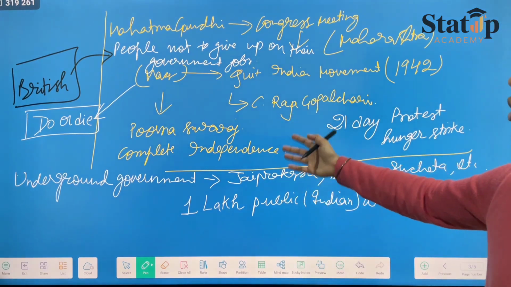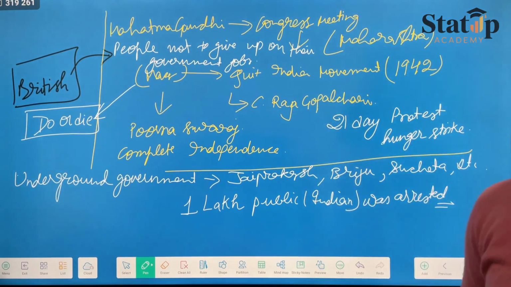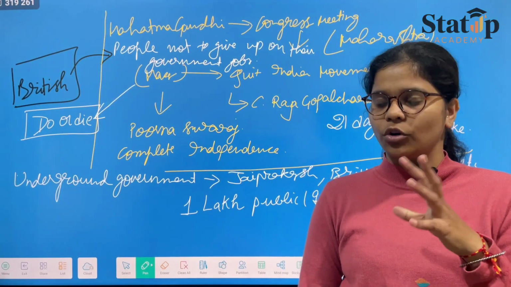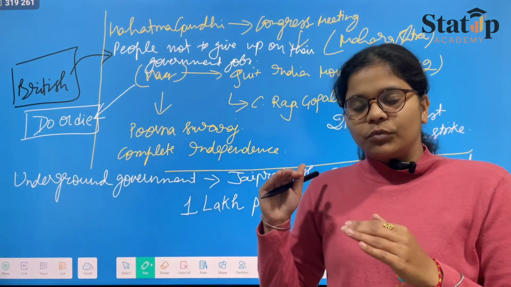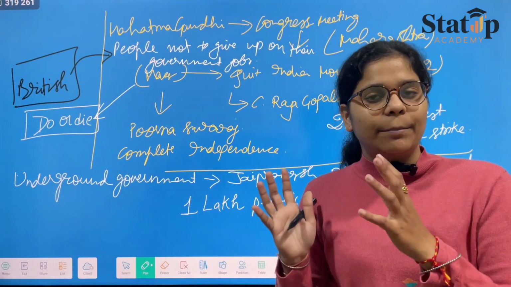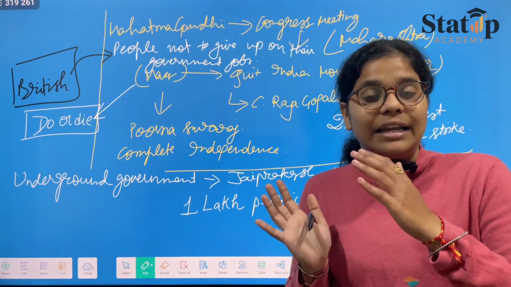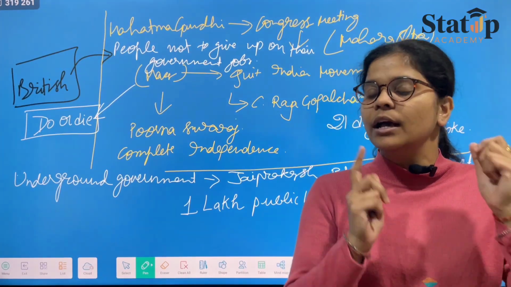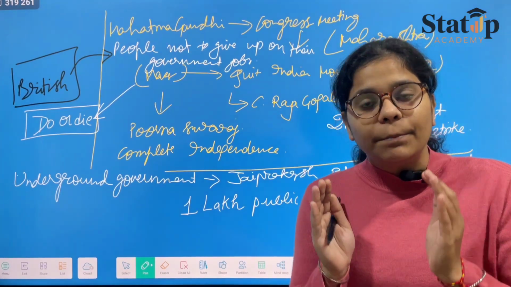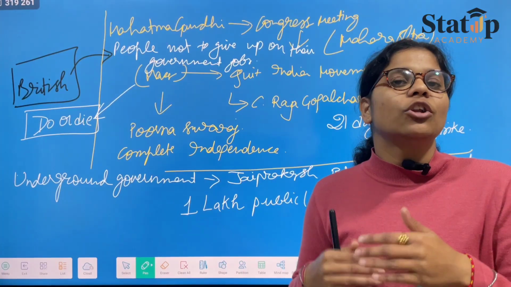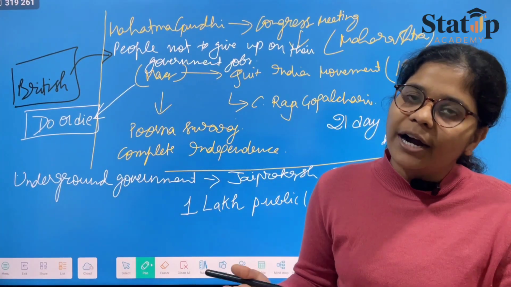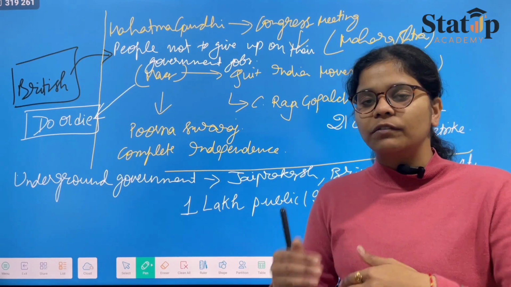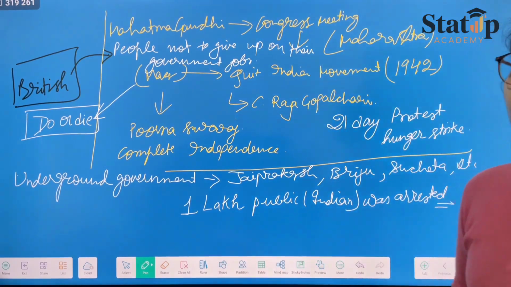But the conclusion, in order to conclude everything: the mass movement, the Quit India movement, was actually drawn back. I will tell you the reason for drawing it back. But the significance is that the major Indian public got to know that we can gain independence, we can gain our own country back. Secondly, the British public realized that we cannot rule further in this part of the world. Ultimately, we will have to move out after the world war ends. So this was its significance.